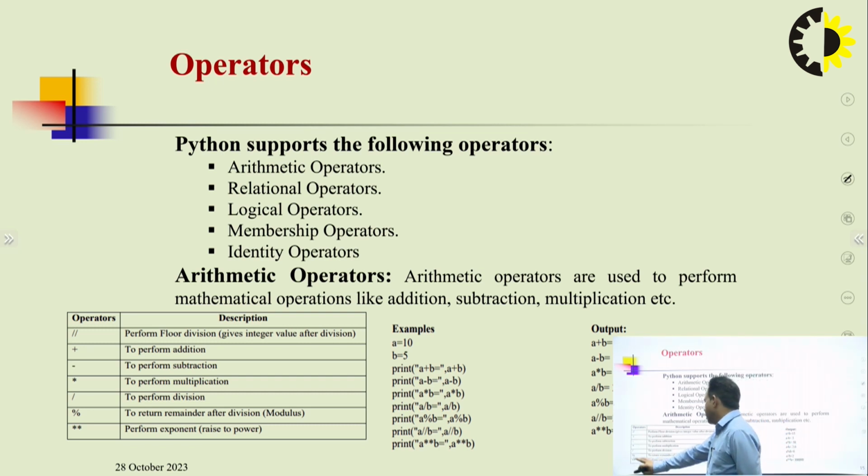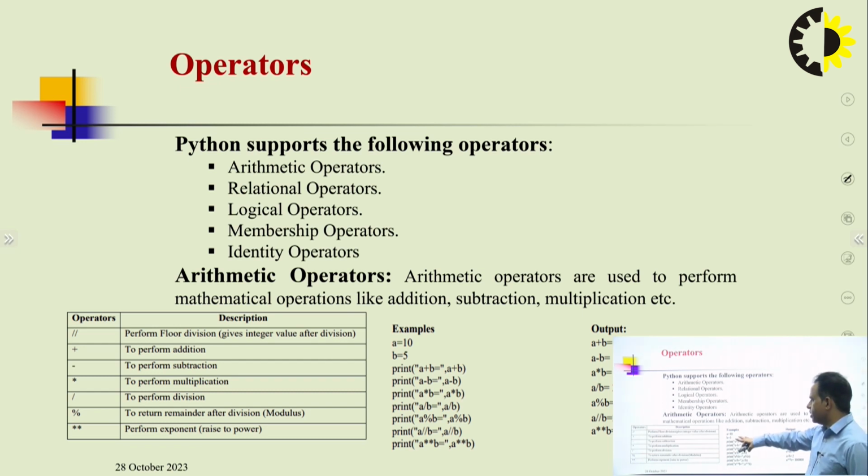Based on these operators, here is an example where we have assigned a equal to 10 and b equal to 5.